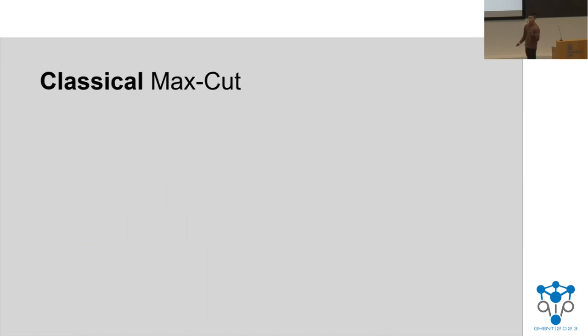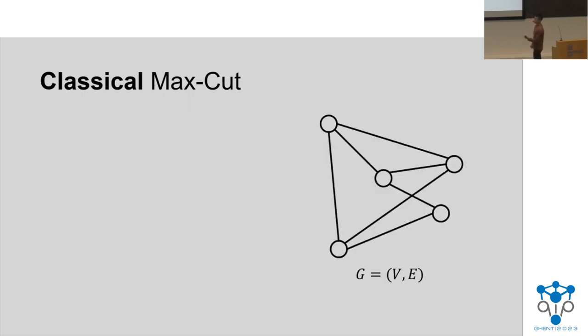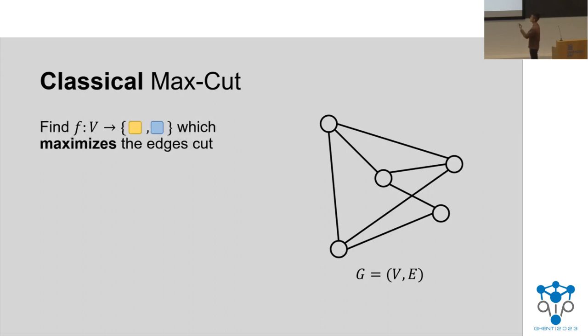So most of you have probably seen this problem before, but classical max cut is very important for setting hardness of approximation, at least classically. This is a problem on a graph with vertices and edges, and the goal is to find some function which maximizes the number of edges which are cut. In this example, if we color the vertices like this, then the edges that are cut correspond to those edges whose vertices are assigned opposite labels. So in this example, this edge is cut, and in particular, these red edges are cut in this graph.